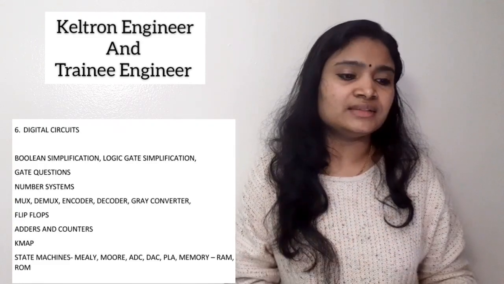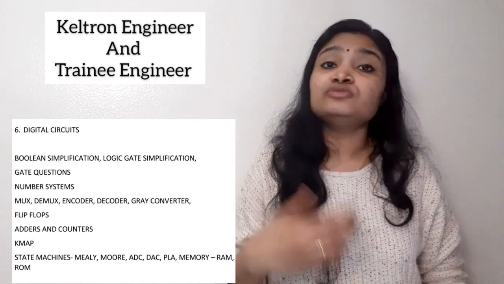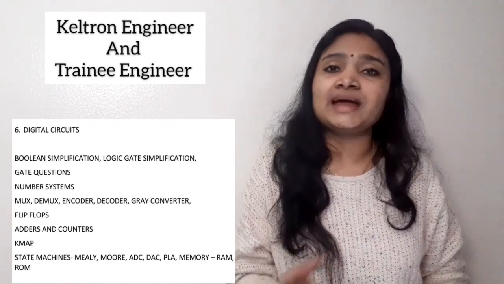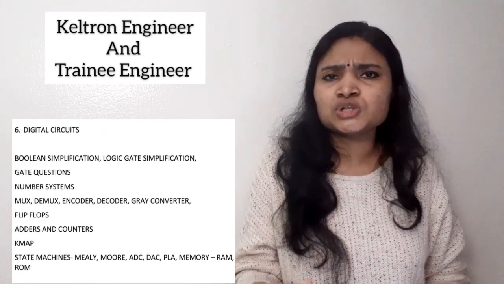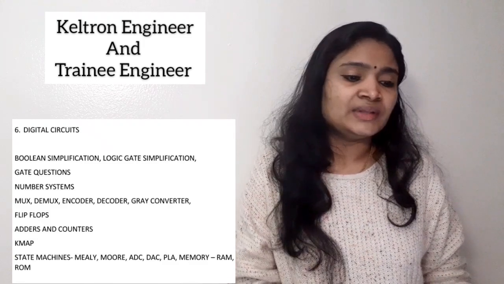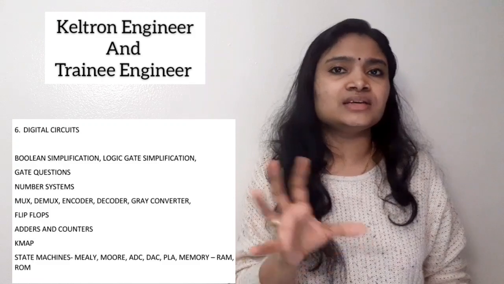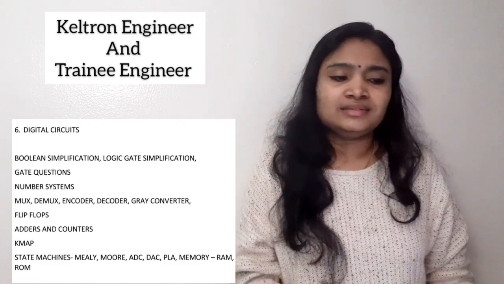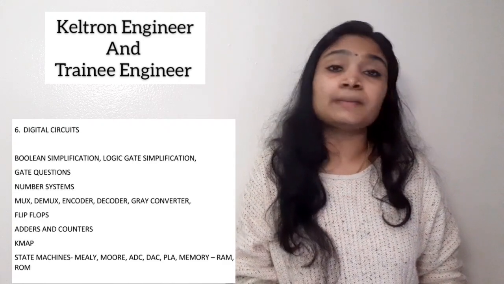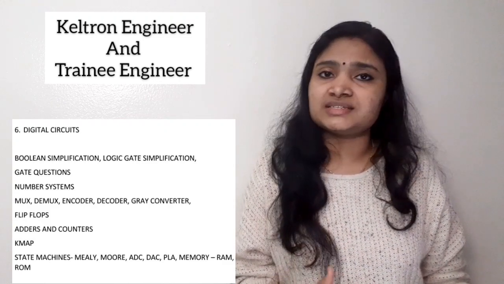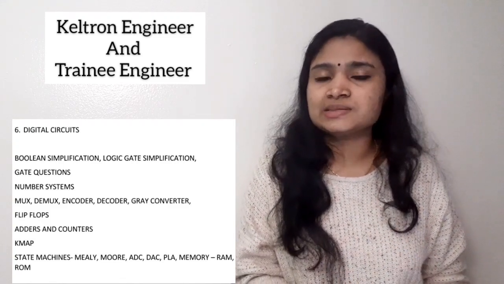These are very important. Then mux, demux, encoder, decoder, gray converter, flip-flops, another very important area. Adders and counters, K-map simplification. K-map is not very sure, but you should know the basics. Then state machines, Mealy machine, Moore machine; it's basic theory only you need to study. Then ADC, DAC, analog to digital converter, digital to analog converter, PLA, then various memories, RAM, ROM, etc. These areas you have to study from the digital circuits subject.